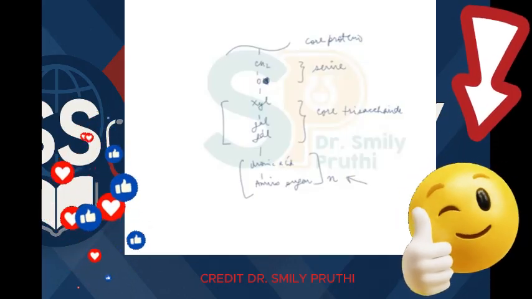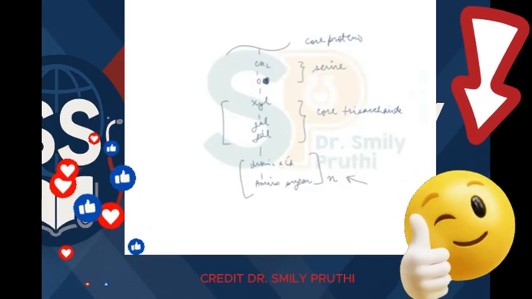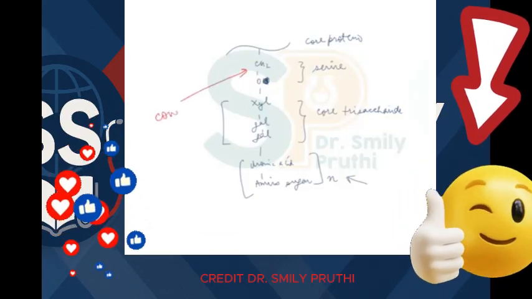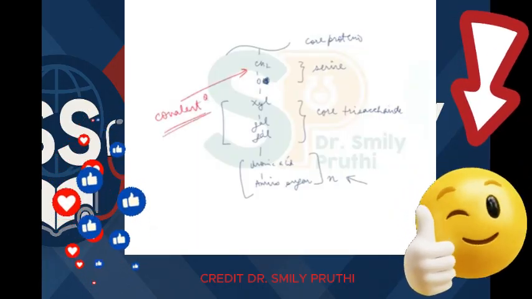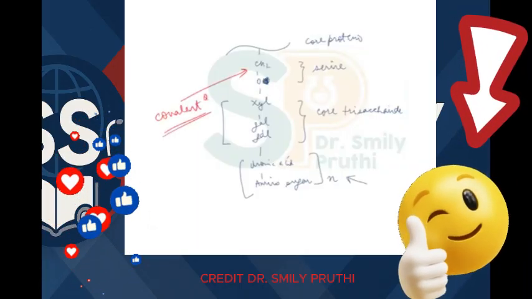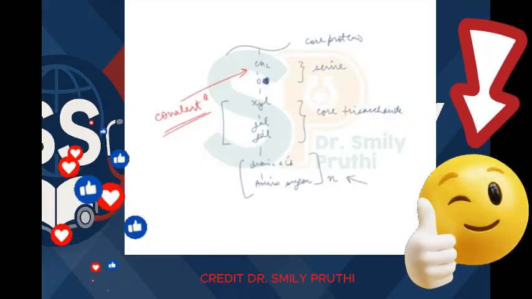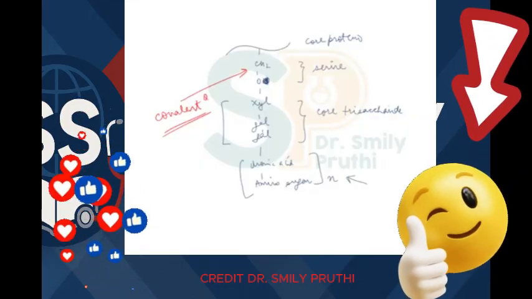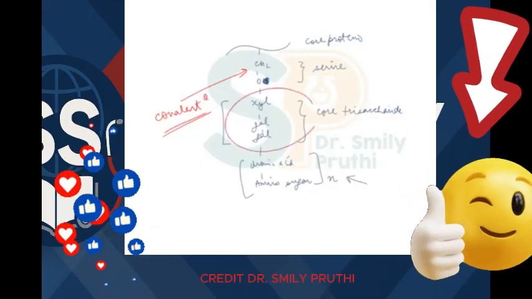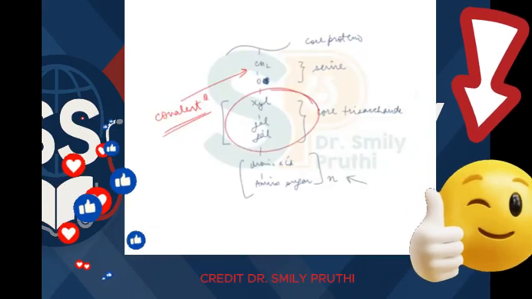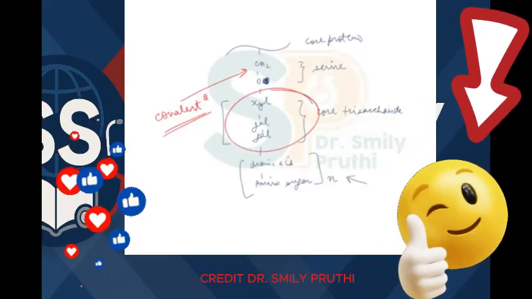Now one more very important point here is that this bond is a covalent bond. So I repeat that there is a covalent bond between core protein and the linear chain of GAGs, right? And there's a core trisaccharide which is joining the linear chain of GAGs with the core protein, right?